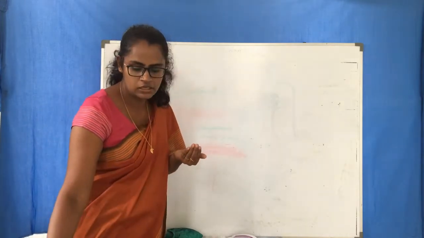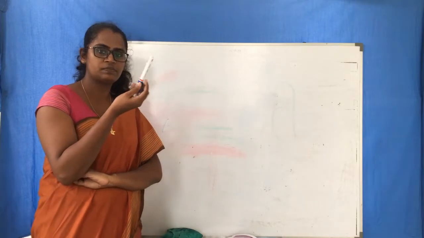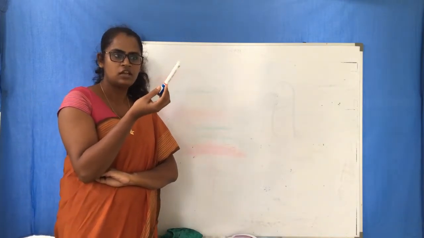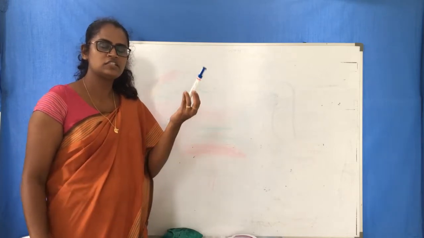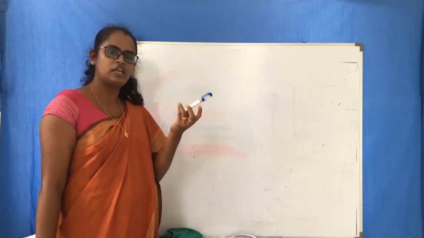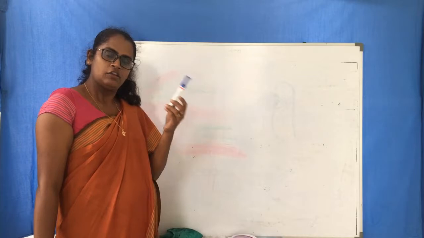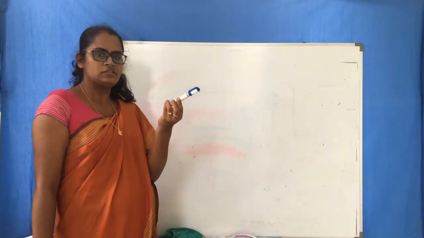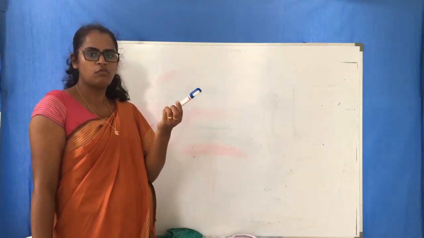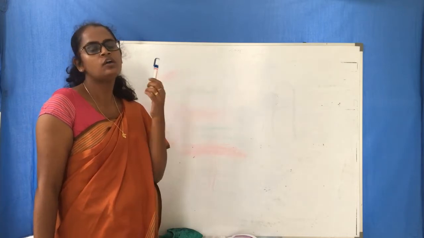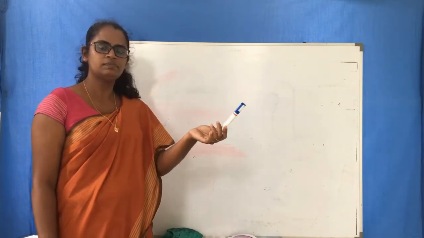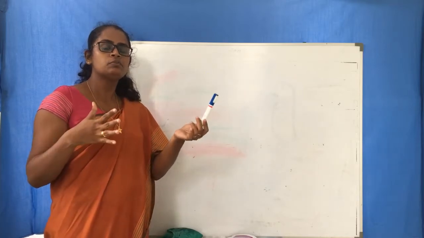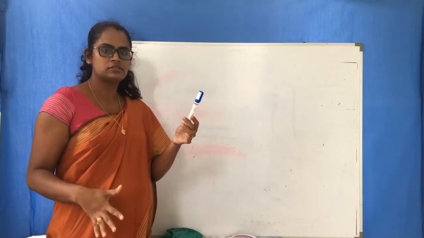Now think, this is an object. Now I want to see this. If I want to see this object, what do I want? Now think, I am here and this object is here and this room is in complete darkness.